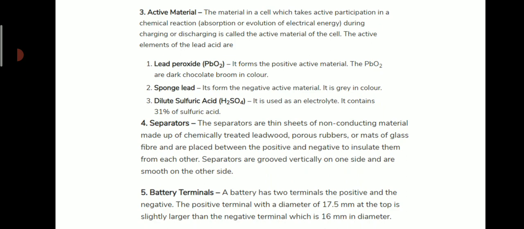Next is the separator. The separators are thin sheets of non-conducting material made up of chemically treated wood, porous rubber or mats of glass fiber, and are placed between the positive and negative plates to insulate them from each other. Separators are grooved vertically on one side and are smooth on the other side. Next part is the battery terminal. A battery has two terminals, the positive and the negative. The positive terminal, with a diameter of 17.5 mm at the top, is slightly larger than the negative terminal, which is 16 mm in diameter.